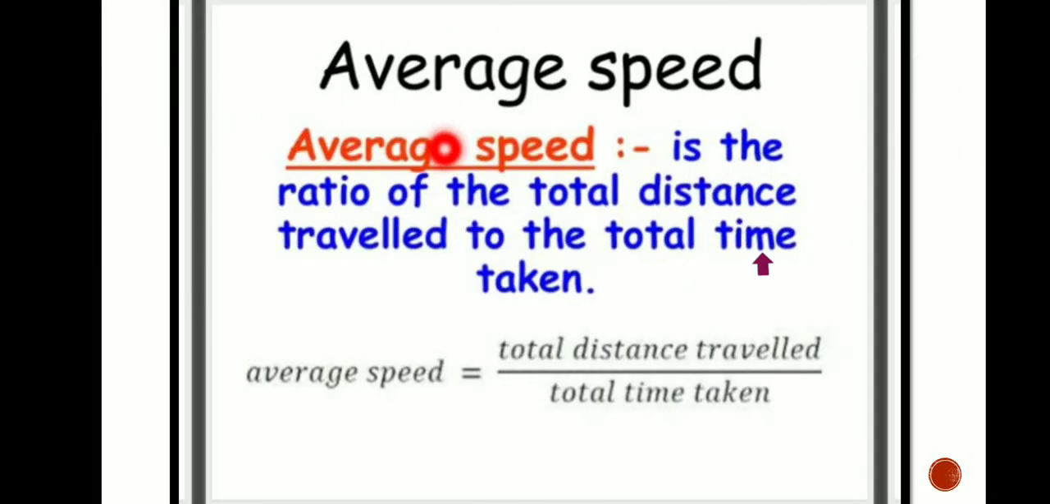Average speed. What is average speed? It is the ratio of the total distance travelled to the total time taken. Formula: average speed equals total distance travelled divided by total time taken.